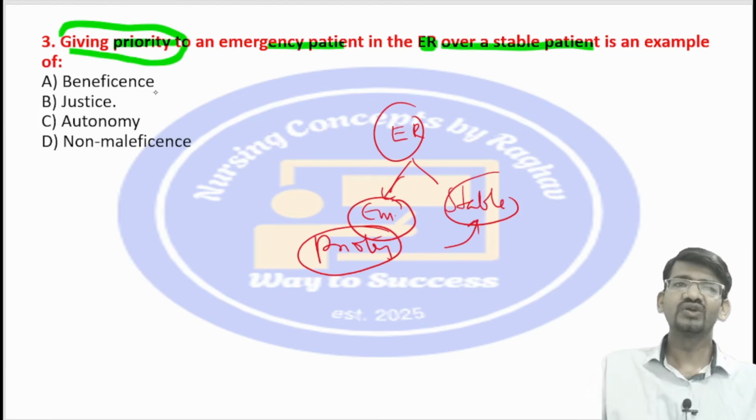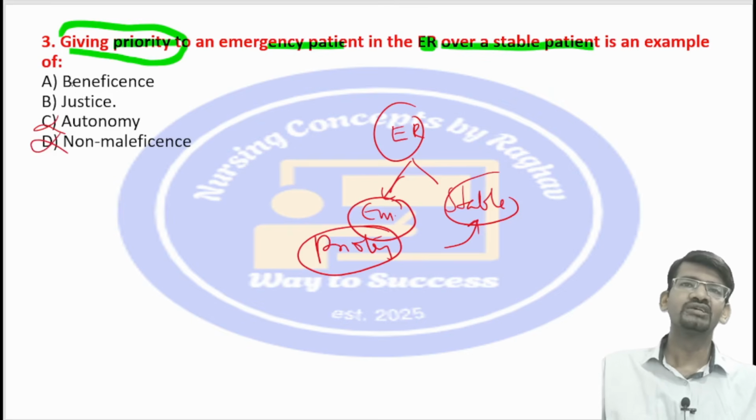Beneficence means doing good, so obviously she is doing good to the patient, so that can also be considered. Autonomy means the patient makes decisions, which cannot be done here. And non-maleficence, she is not doing any harm to the patient; instead she is doing good.